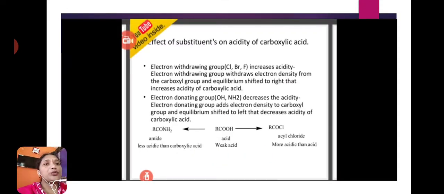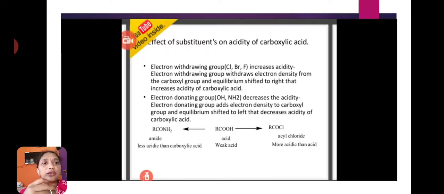Effect of substituents on acidity of carboxylic acids. Why do the substituent groups affect the acidic nature of carboxylic acids, and how do they affect it? Let us see.